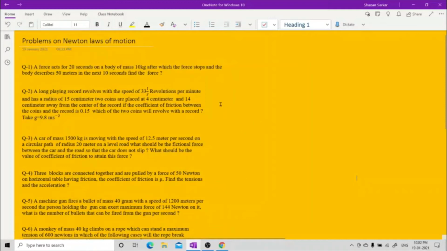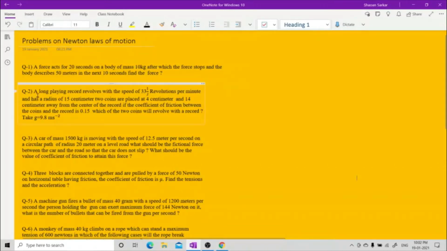We are now doing problems on Newton's law of motion. The first problem: a force acts for 20 seconds on a body of mass 10 kg, after which the force stops and the body describes 50 meters in the next 10 seconds. Find the force. I have to find the force.